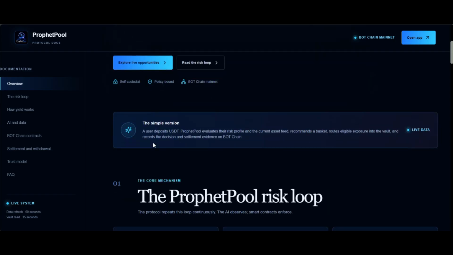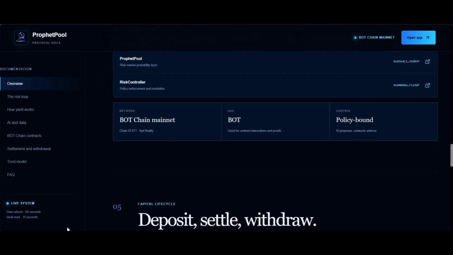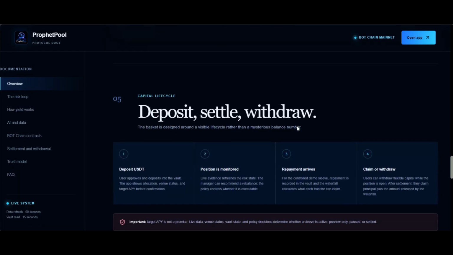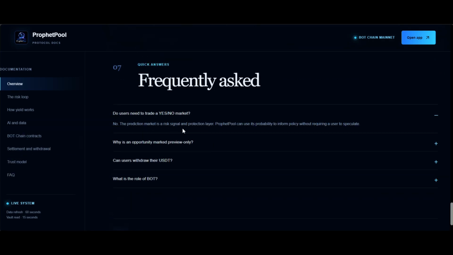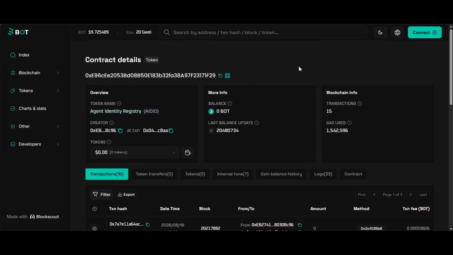Every important decision produces a proof containing the model commitment, the input data hash, output, evidence hash, and policy version. So ProphetPool is not a chatbot. This is our documentation, and it's not an unrestricted trading bot. It's an AI-native reward asset yield system where agents observe, policy decides, and BOTChain records and enforces the outcome.